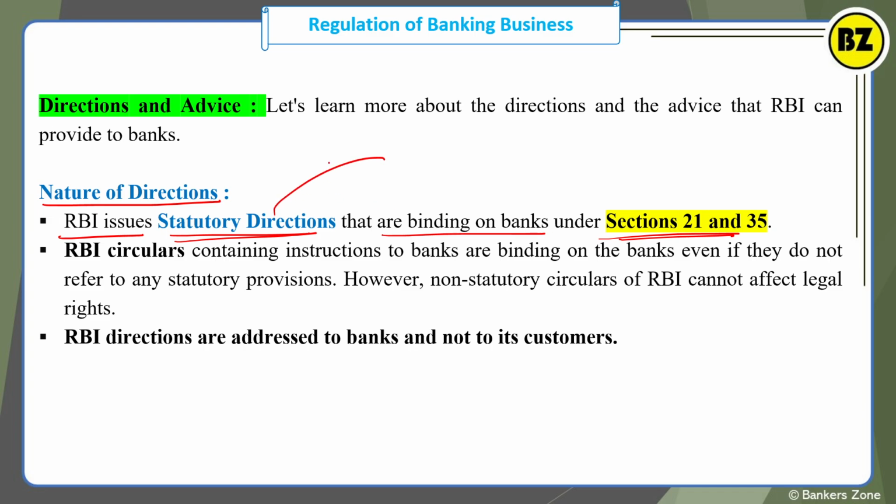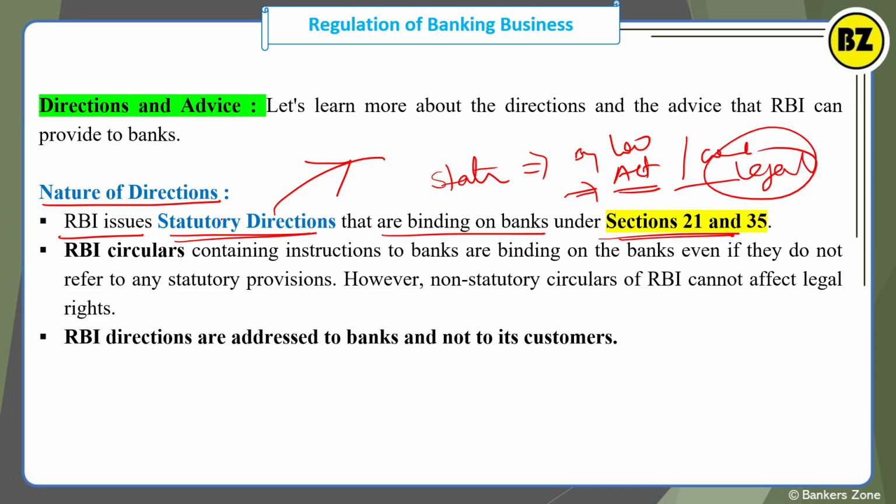So what do you mean by statutory direction? What is the meaning of statutory? Statutory means it is by law, by act, or by way of constitution, right? So the thing which has some legal background is called statutory, right? For example, under section 21 RBI is giving some direction.